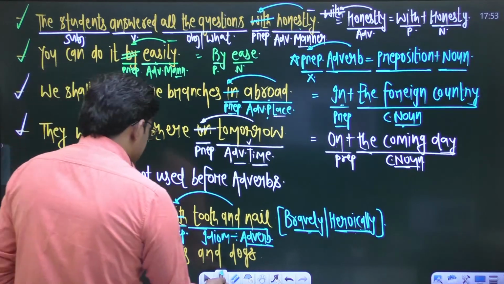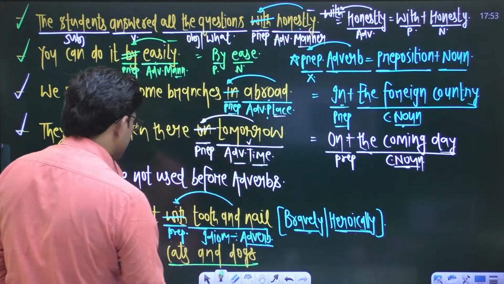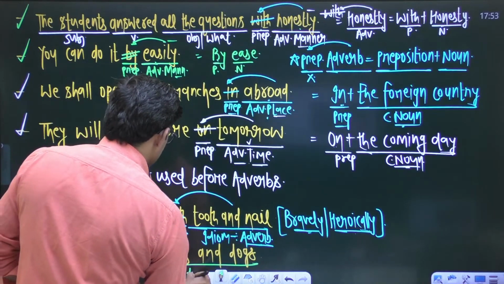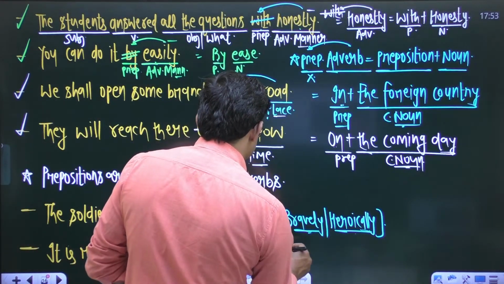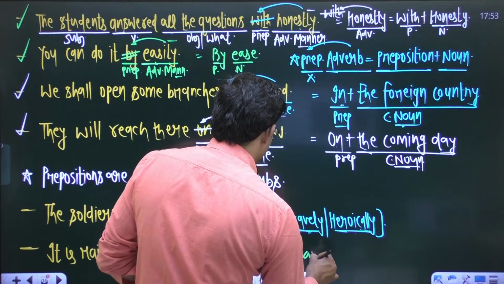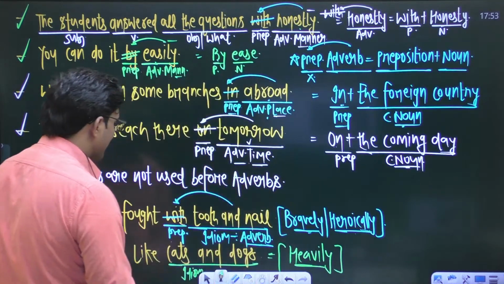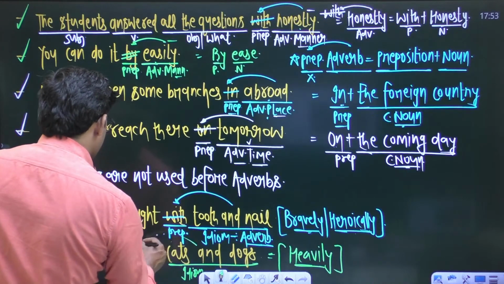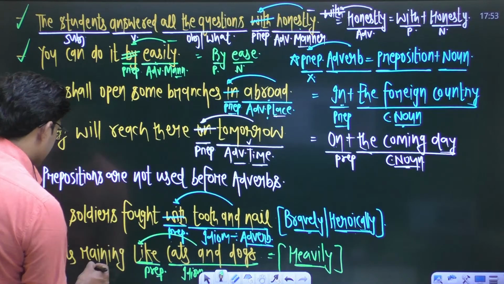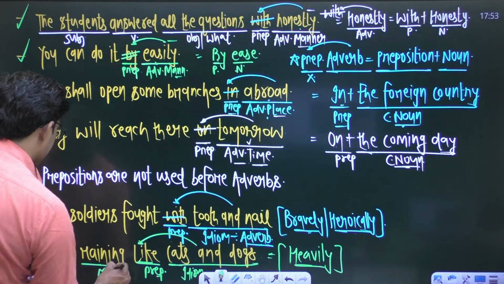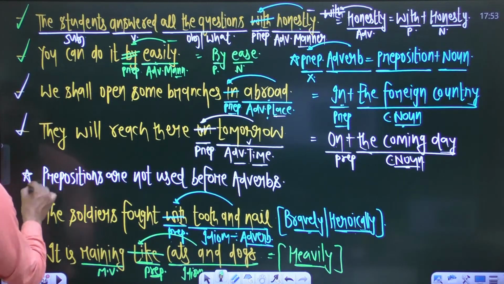In the second sentence, again we have an idiom, cats and dogs. This idiom also acts as an adverb, because the meaning of raining cats and dogs is what? Heavily. So this is an adverb, and this word "like" is a preposition. Don't say this is a verb. Here we have a main verb, raining. So this is a preposition, and we don't use a preposition before adverbs.